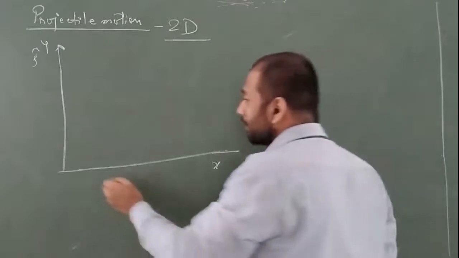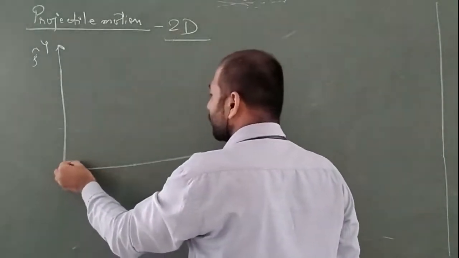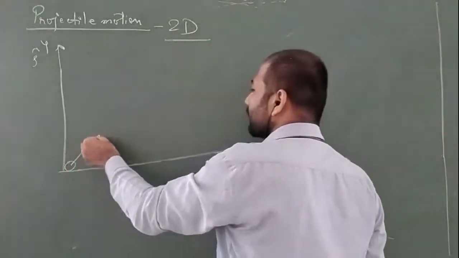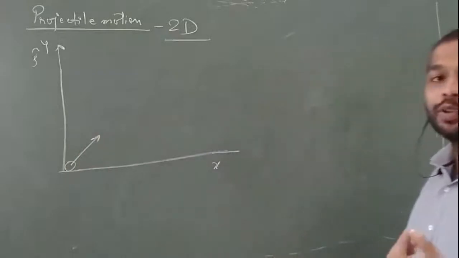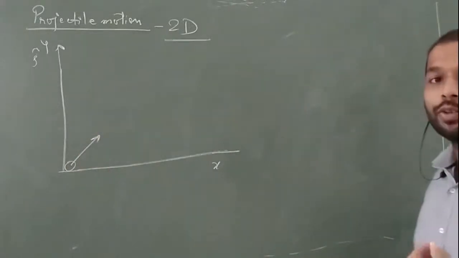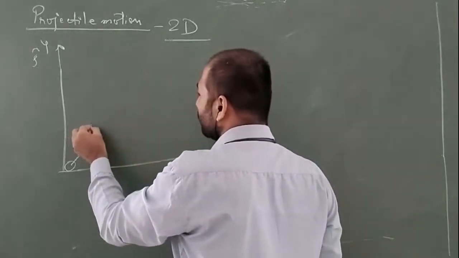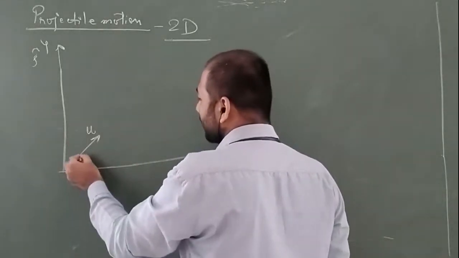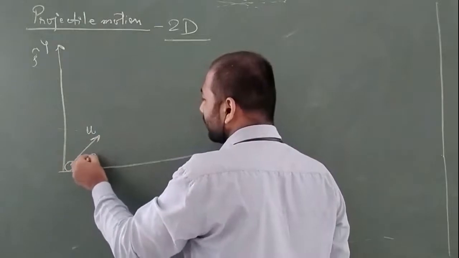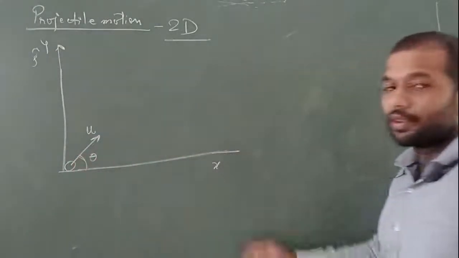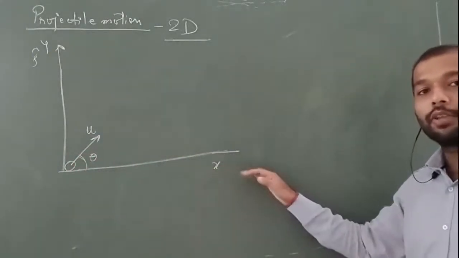Now let's imagine that a ball was projected, or thrown, with some velocity. Let's say it is thrown with a velocity u, the initial velocity, making an angle theta from the ground.